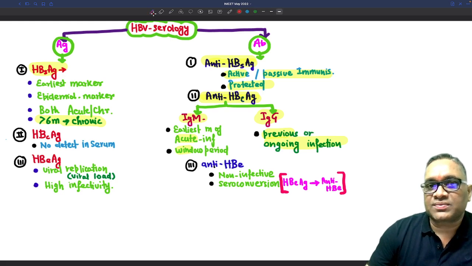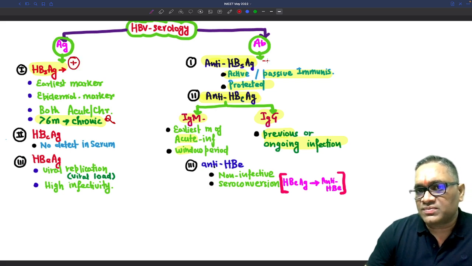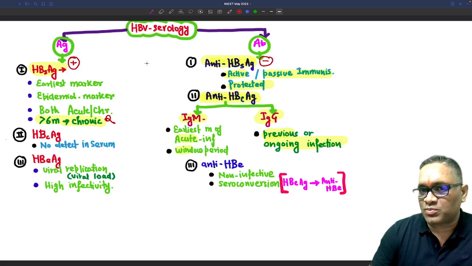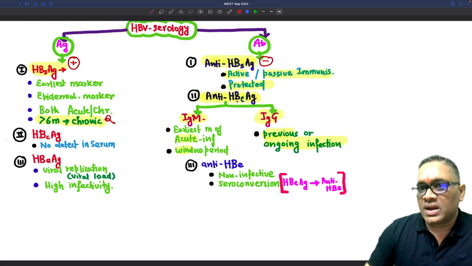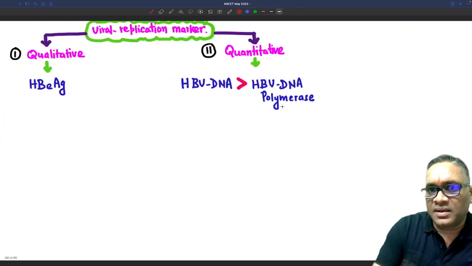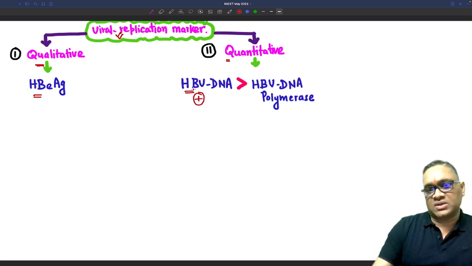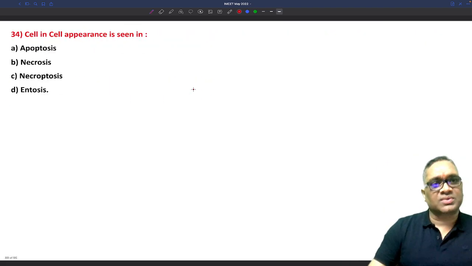So that is the three things which we are seeing in this question, right? Number one, HBsAg is positive. Number two, HBsAg is positive, anti-HBsAg is negative, right? Anti-HBc antigen IgG will be positive, right? And the viral replication markers, two markers, are HBeAg, which is the qualitative marker, and the quantitative one is HBV DNA. So this will be positive because they are proliferating faster. So that is how you can solve this question.